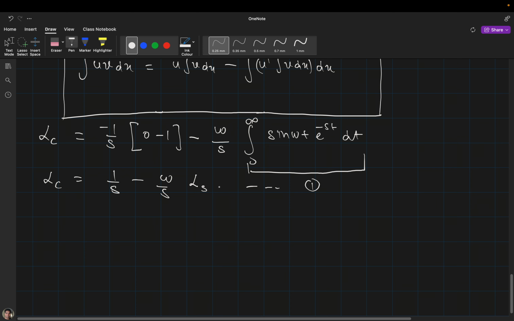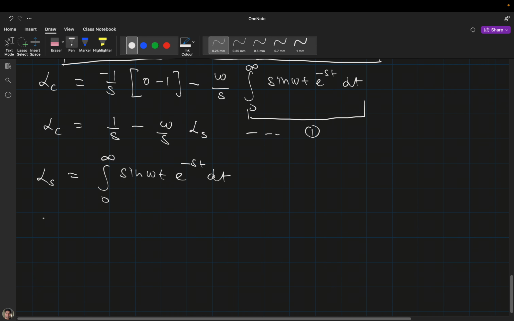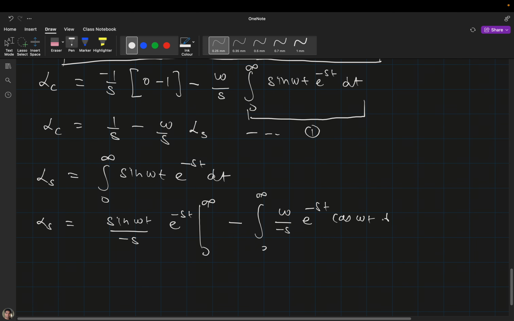And similarly I will do the same operation with the Laplace transformation of the sine function, and I will write the integral from 0 to infinity of sine omega t e raised to the power minus st dt, and again I will apply integration by parts. So that will be sine omega t divided by minus s e raised to the power minus st, limit 0 to infinity, minus the integral from 0 to infinity of omega by minus s e raised to the power minus st cos omega t dt.